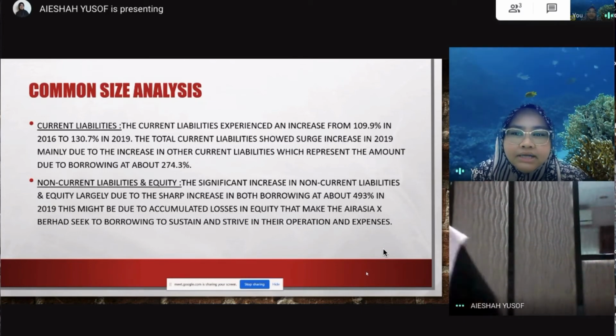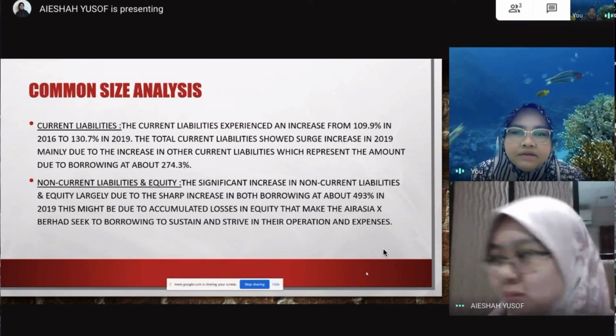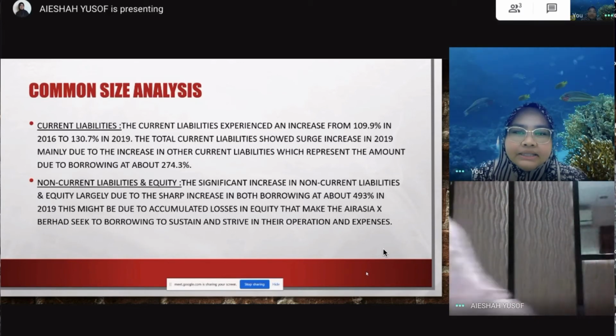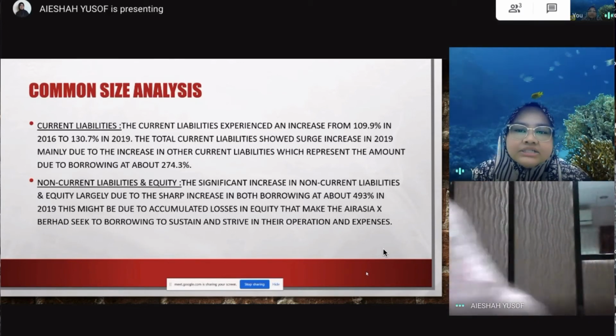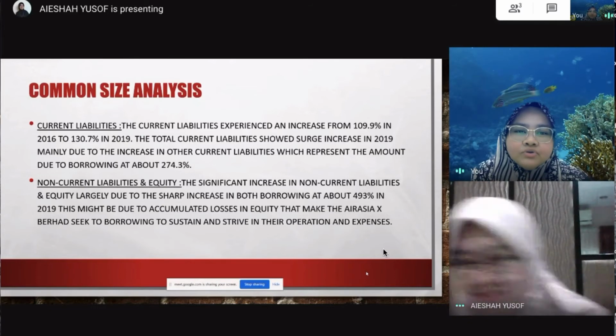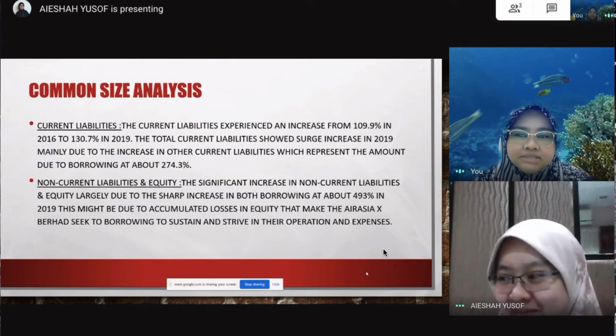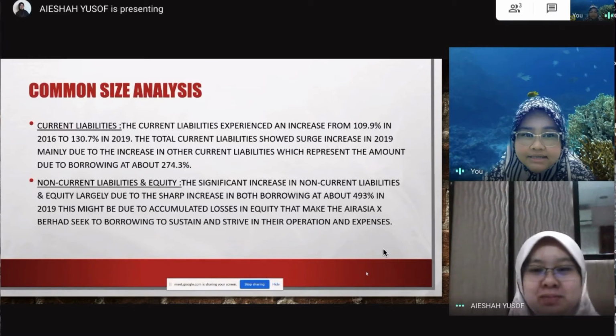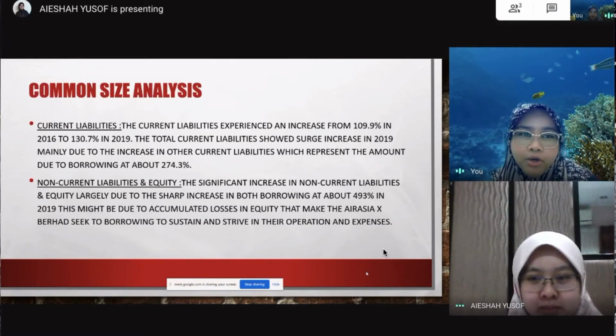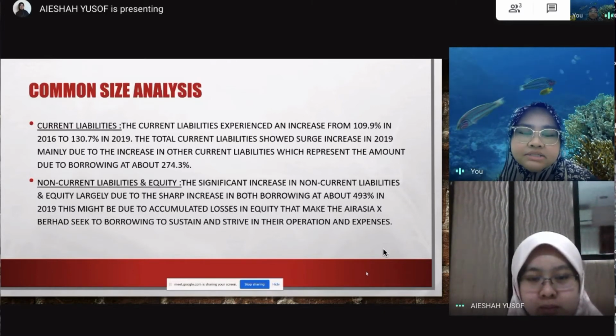For the non-current liability and equity, the significant increase is largely due to the sharp increase in borrowing at about 493% last year, which might be due to accumulated losses in equity that made AirAsia X Berhad seek borrowing to sustain and strive in their operation and expand.